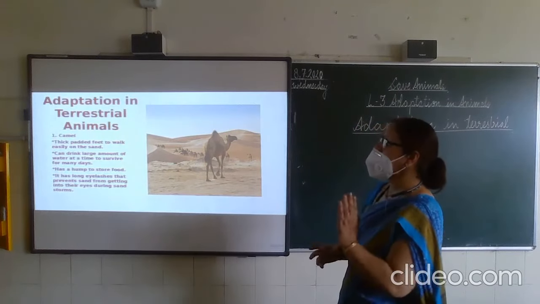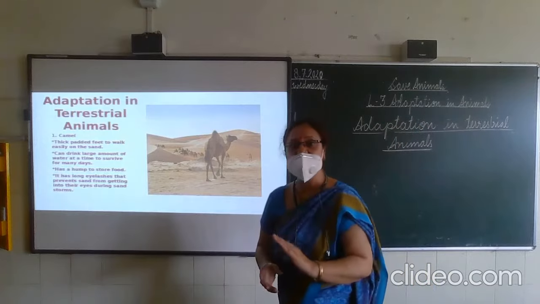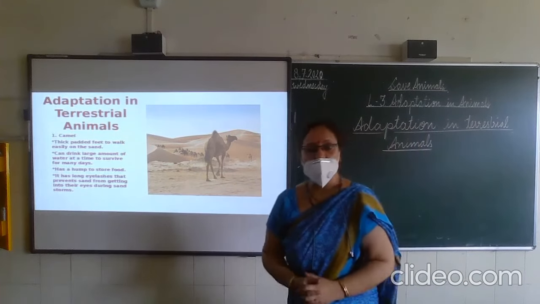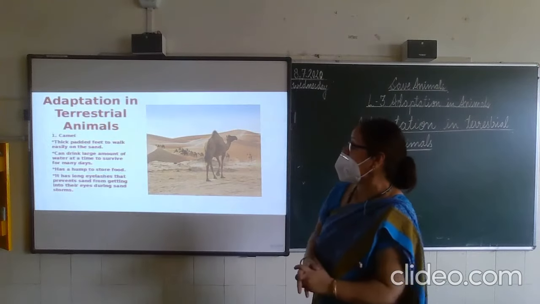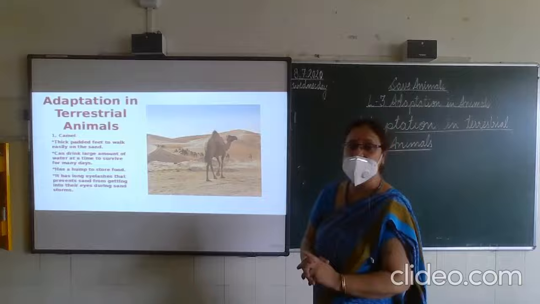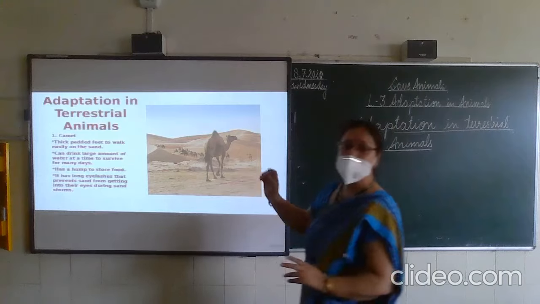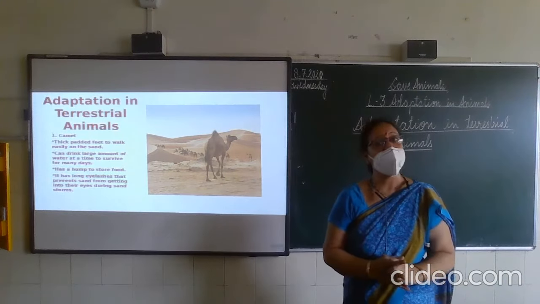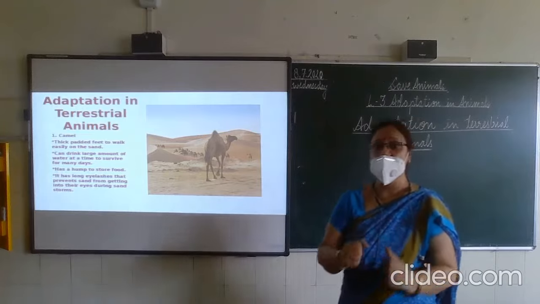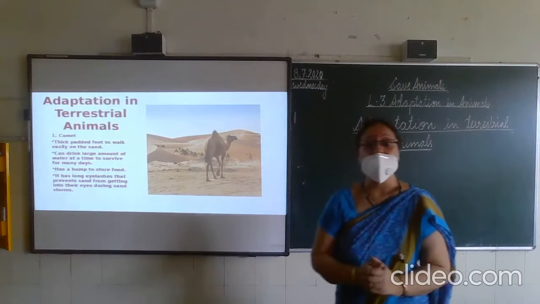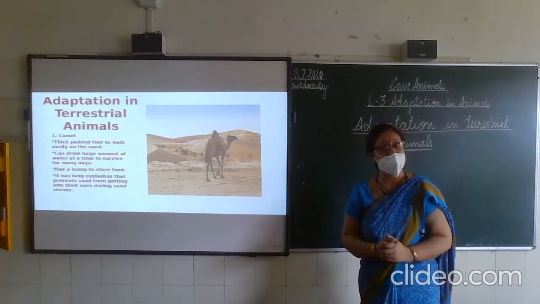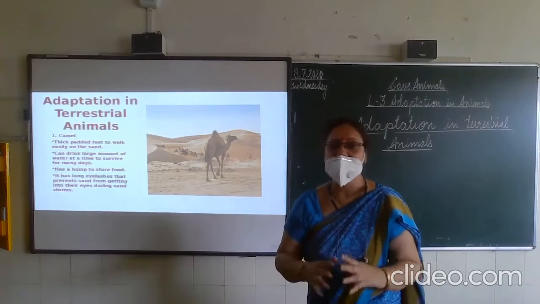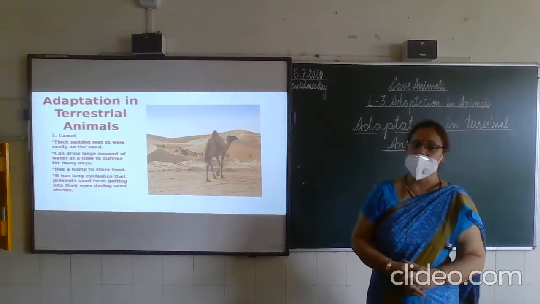Now adaptation in terrestrial animal. Terrestrial means land animal. We have read previously that land animals are known as terrestrial animals. So adaptation in terrestrial animal, here I am taking the example of camel. Camel is known as sheep of the desert. Sheep of the desert means it can walk easily on sand and it can survive in the desert area. Desert area means it is totally covered with the sand and there is a scarcity of water.